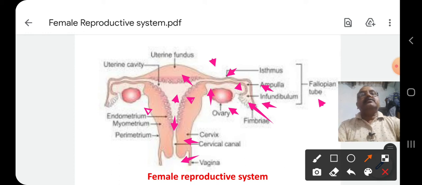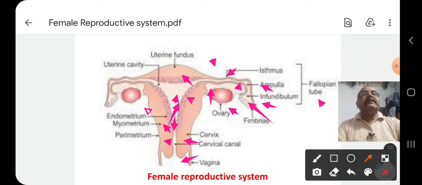The internal structure of the uterus is typical. It contains endometrium, the internal tissue which helps in the acceptance of the zygote and formation of the placenta. Above the endometrium there is a muscle layer called myometrium. The myometrium is again covered by perimetrium on its outer side.